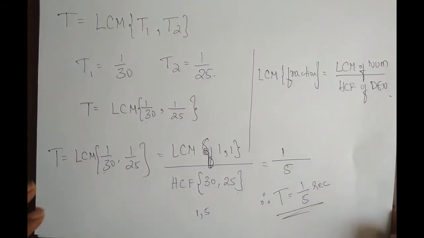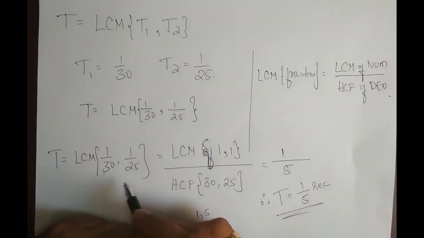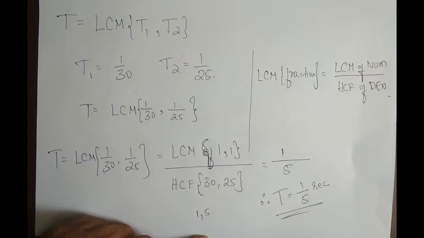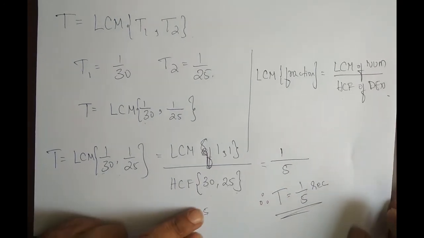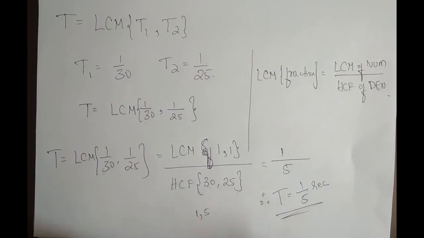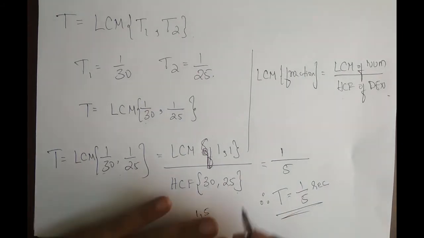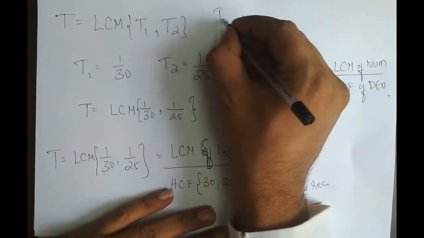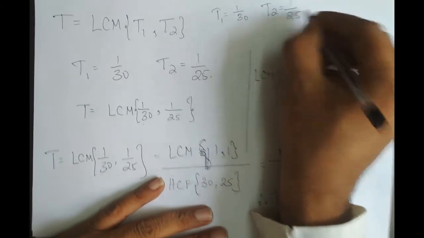I have one more shortcut method to find the fundamental period. You can make use of that, or you can make use of this formula. No big deal, you get the same result. What was T1? T1 is 1 by 30. What was T2? T2 is 1 by 25.